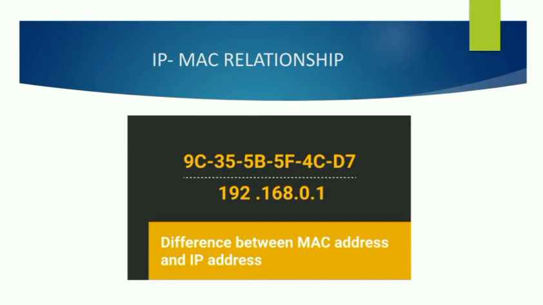In the IP MAC relationship, the MAC address is a permanent address, the sender's address, and the IP address is the receiver's address. The MAC address is permanent for each and every system, but the IP address may be different for each friend you are sending a letter to. So without IP and MAC addresses, you can't send the data packet across the network. The MAC address is needed for sending the data packet, and the IP address is needed for sending the data across the network and receiving it at the last destination point.